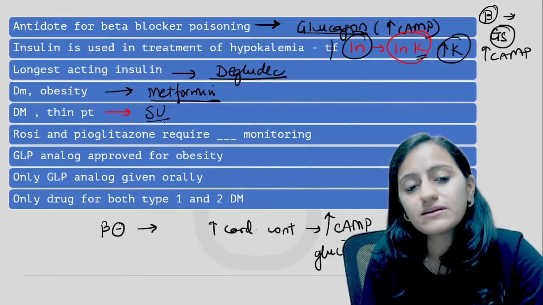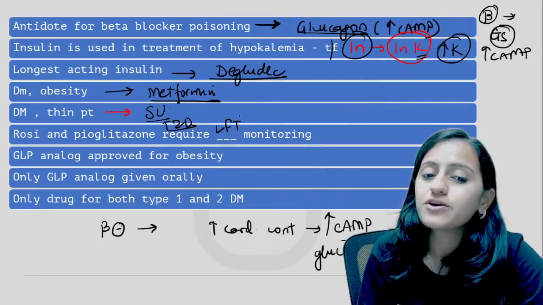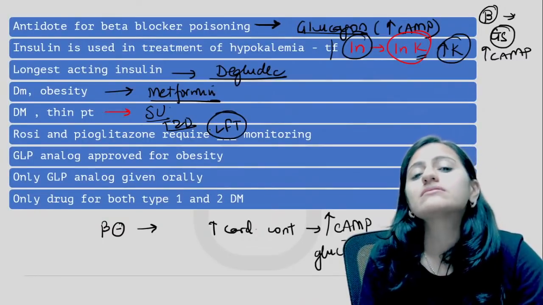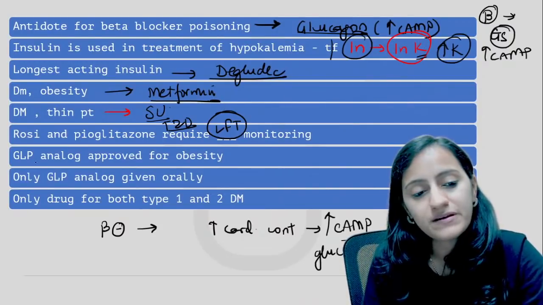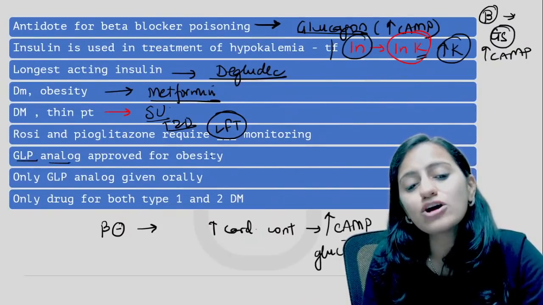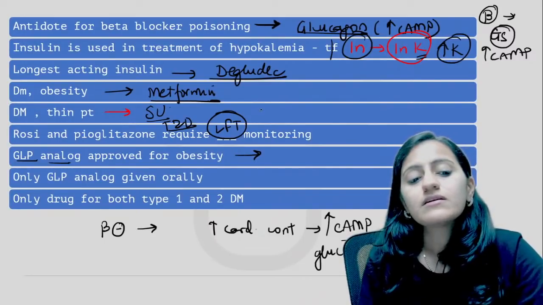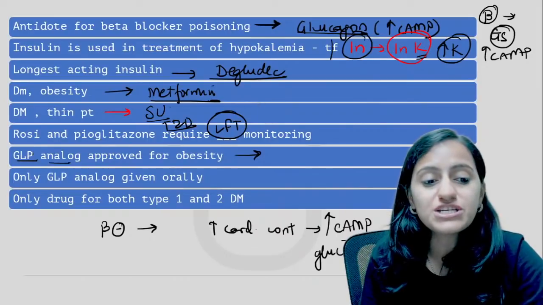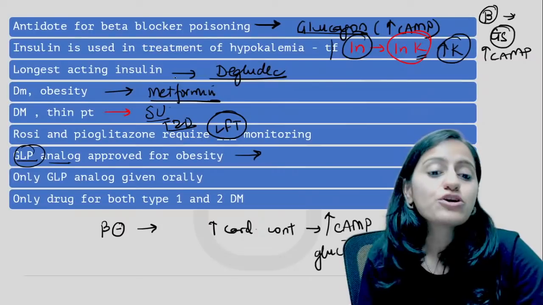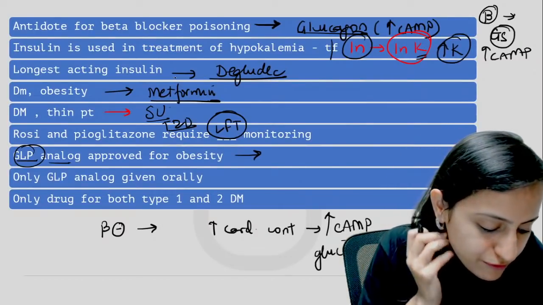Rosiglitazone and pioglitazone, that's basically your thiazolidinediones. They require your LFT monitoring. They are hepatotoxic, right? So you need LFT monitoring. Which is the GLP analog which is approved for obesity? Your GLP analogs, like your glutides. Which is the one which is approved for obesity?